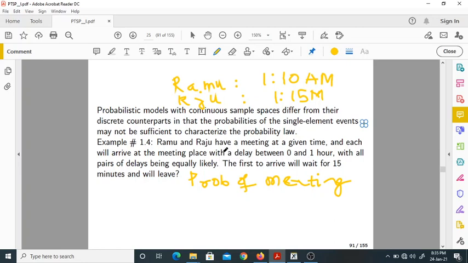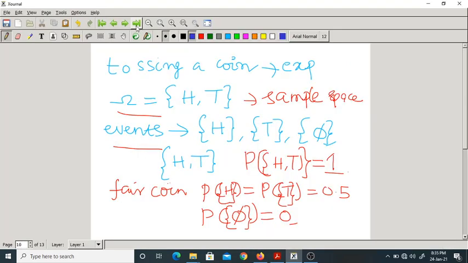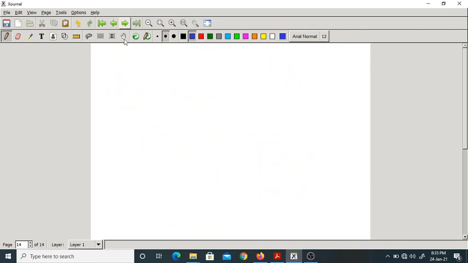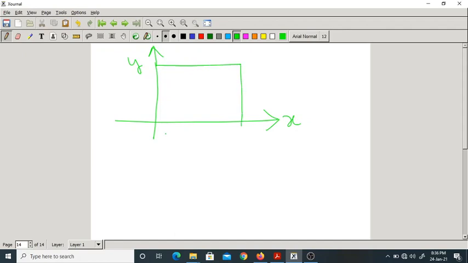Here, let us solve this problem. Try to write this problem in your notes. Let me solve it. So let me take a simple diagram. This is x, this is y. Now here we will write this square from 0 to 1.